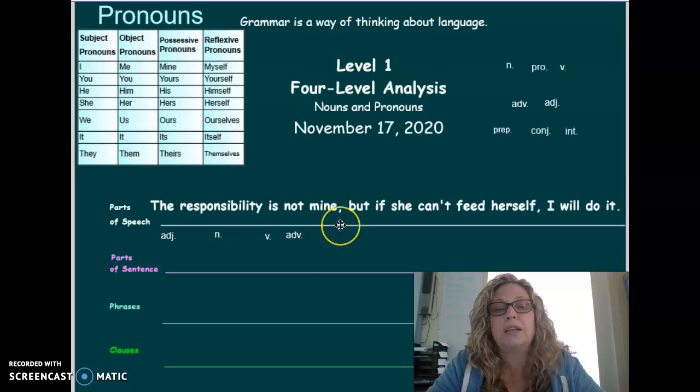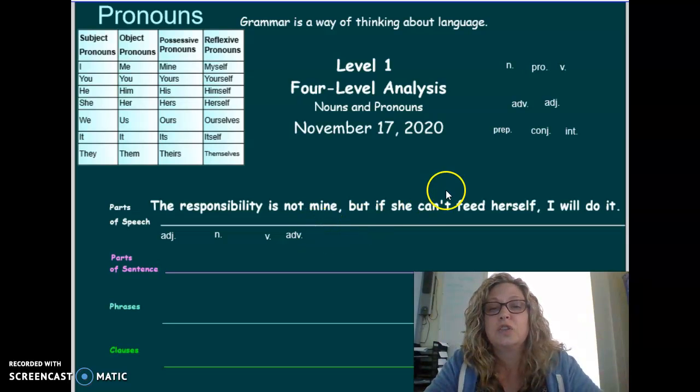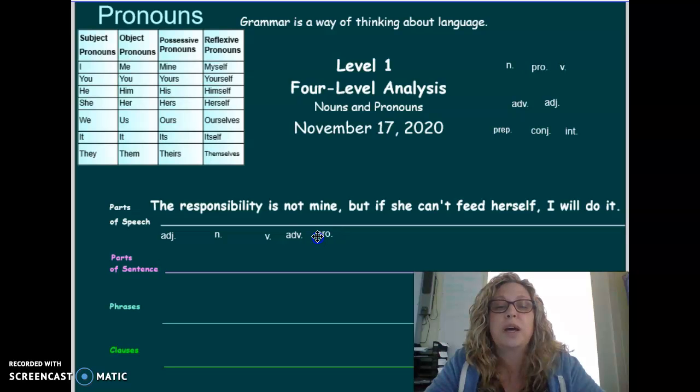How about mine? Is mine a person, place, or thing? Or does it take the place of a noun? Remember, the pen is mine, right? So sure, this is a pronoun. This is a possessive pronoun. It shows that the pen belongs to someone, in this case, the speaker of the sentence.